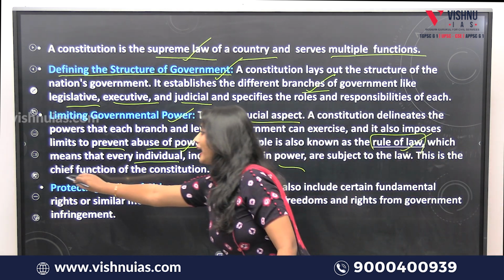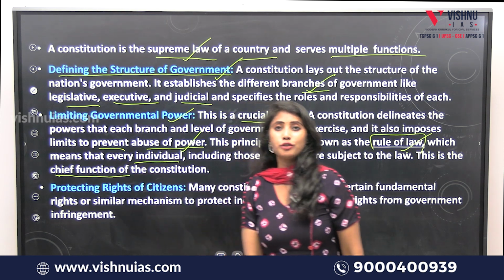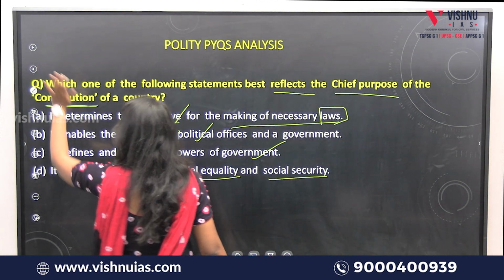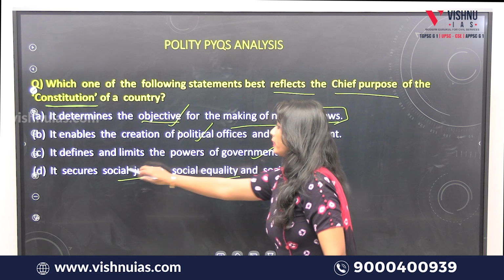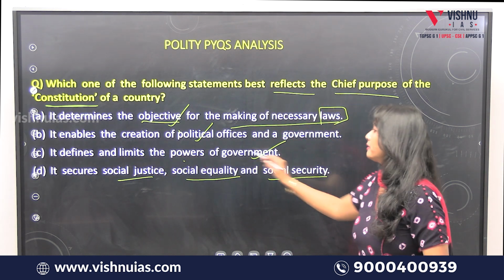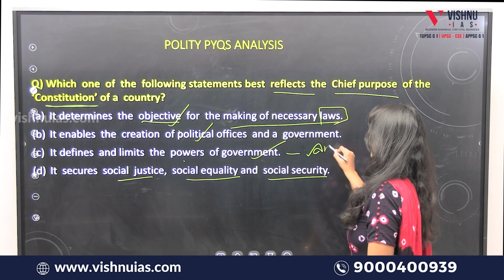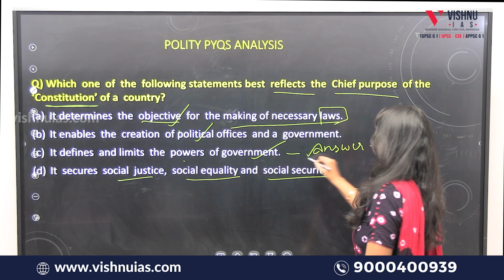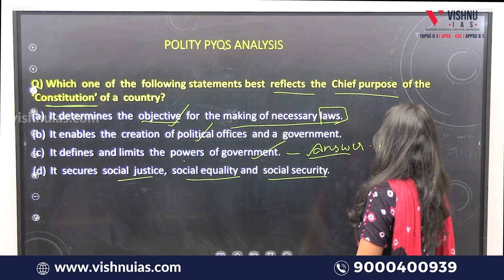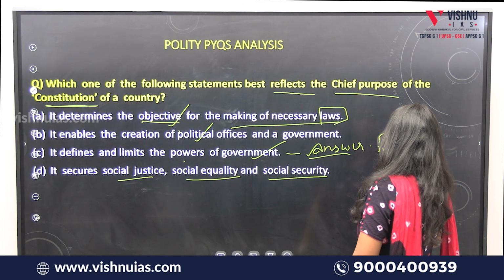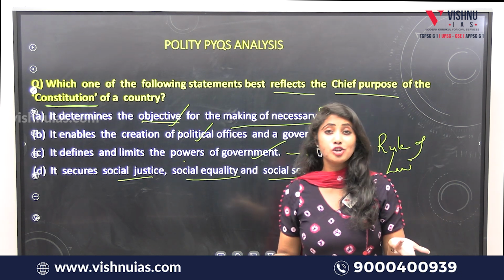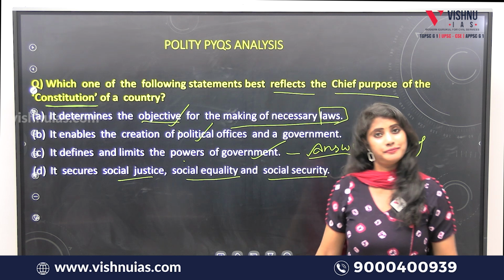So here itself, I guess you got the answer. What is the answer? It defines and limits the powers of a government. This is the correct answer. Through rule of law, saying that nobody is above the law of a state or a country.